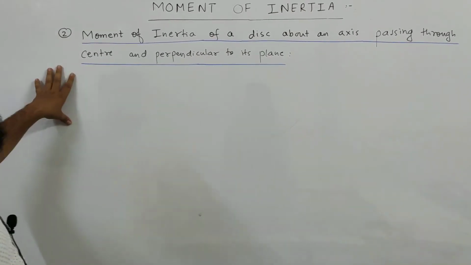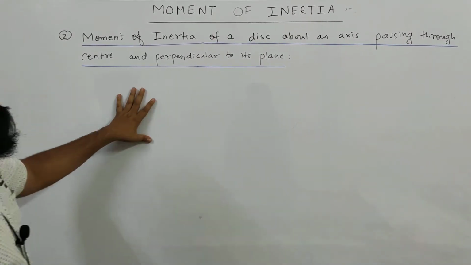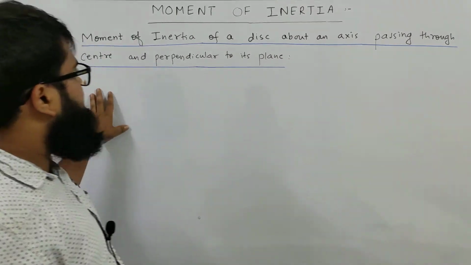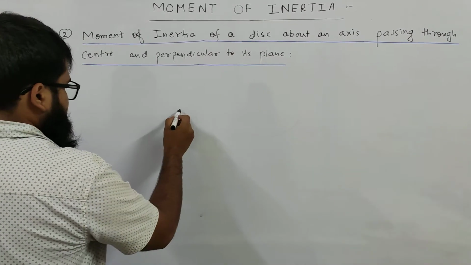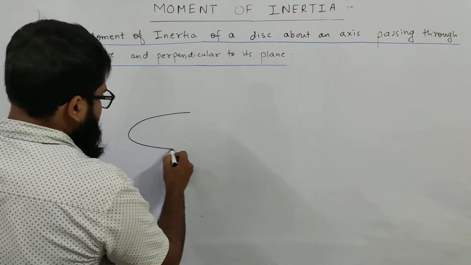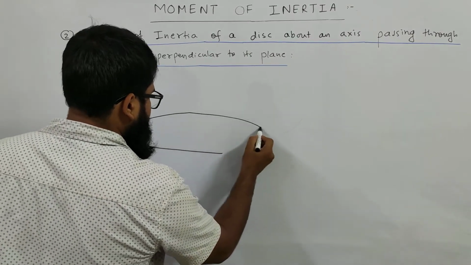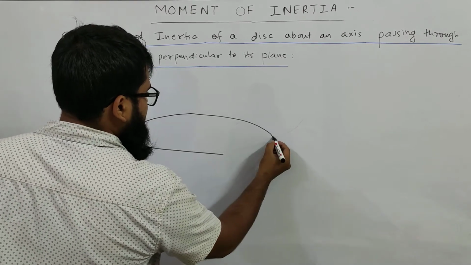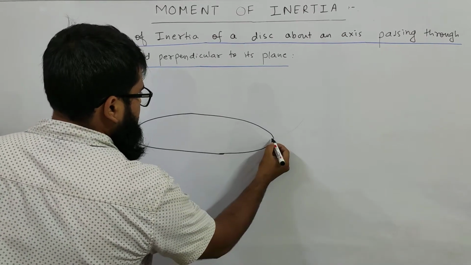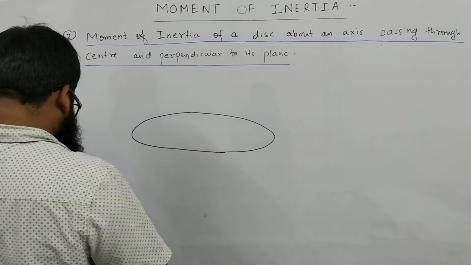Okay, now we will find the moment of inertia of a disk about an axis passing through the center and perpendicular to its plane. What is a disk? A disk is an object the same as a ring, but it is not hollow, it is filled throughout.